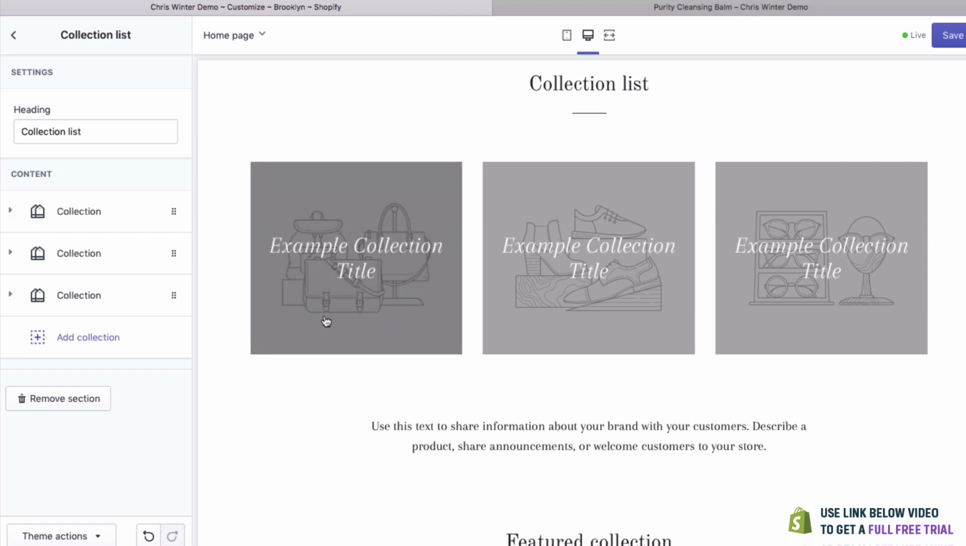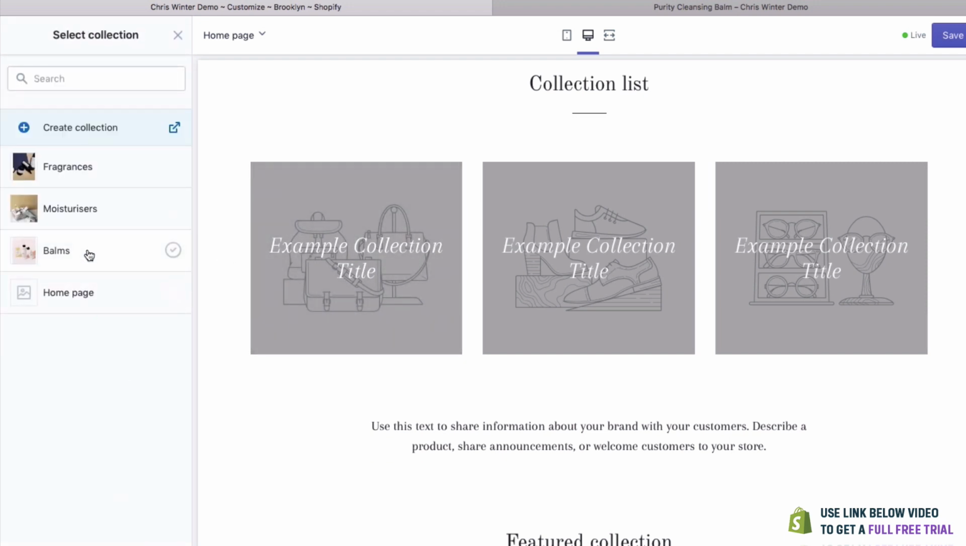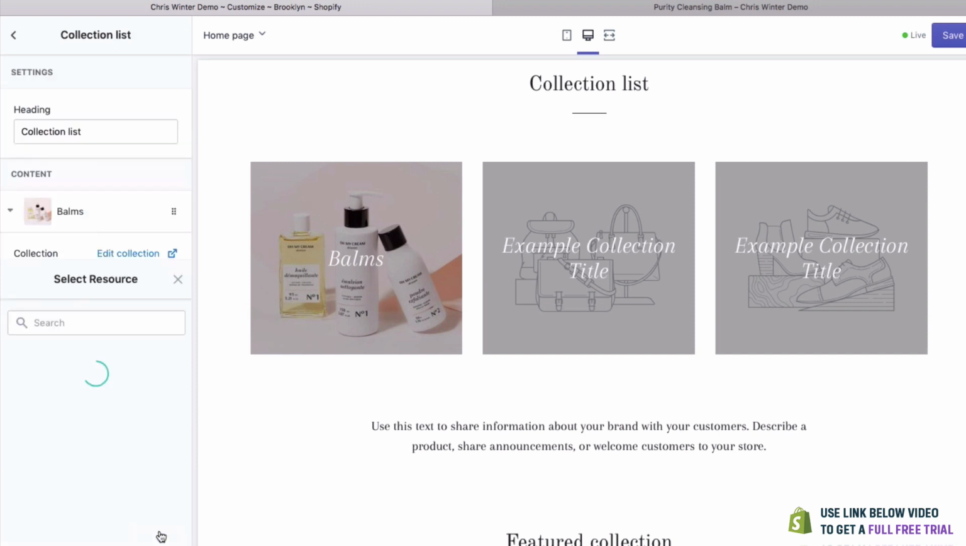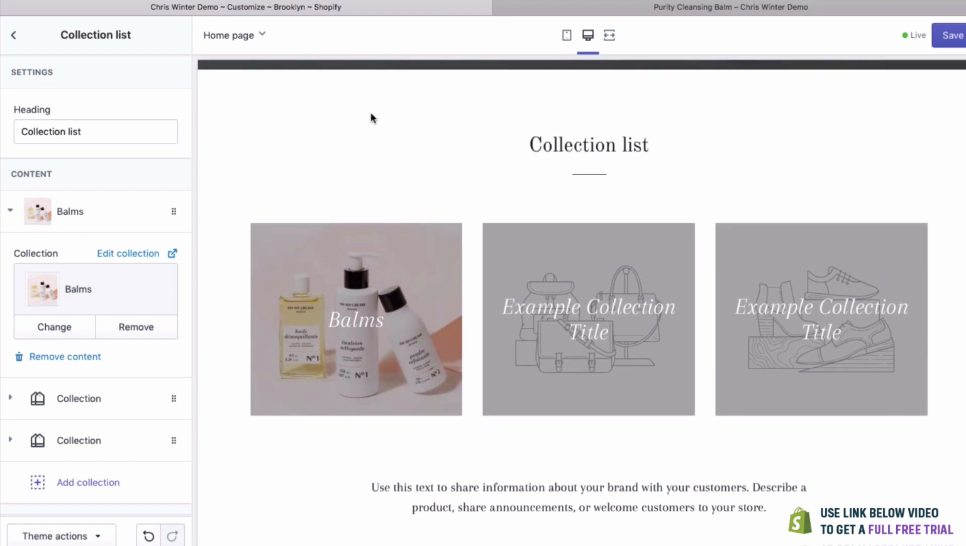And what we're going to do to add our first collection is go here, hit select collection, and let's add this one here called Balms. Click there, and there you go. It's now added the title and that picture which we added before in the collection, and that looks fantastic.